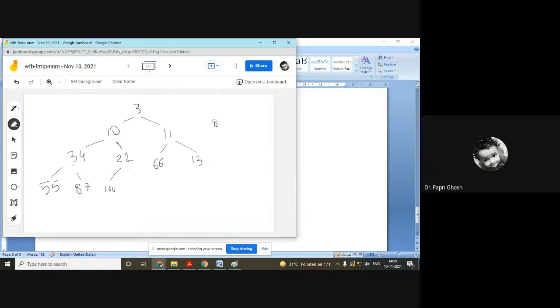Now this is balanced. So this is how we have to do the deletion and the insertion operation.